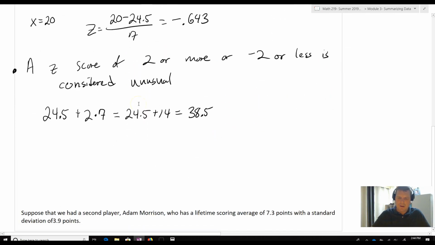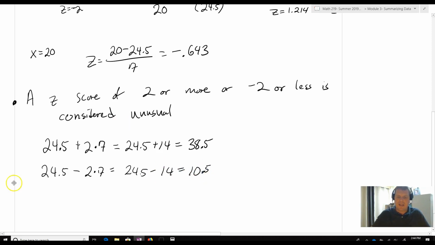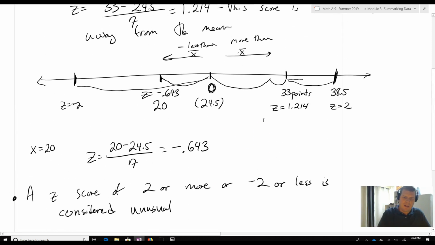Now, what about a low score? So now this is going to be 24.5 minus 2 times 7. So that equals 24.5 minus 14, and that's 10.5. So if he scores below 10.5 points, then that tells me that that's an unusually low basketball score.